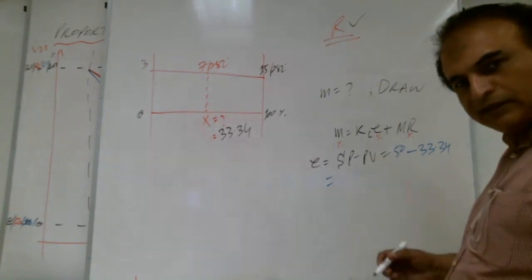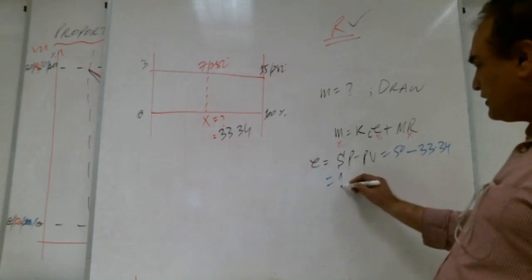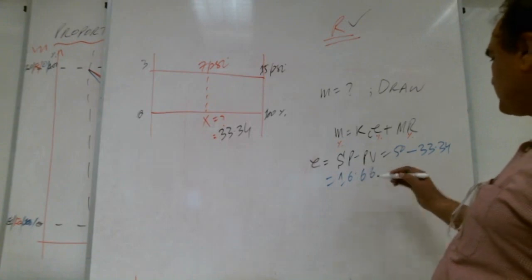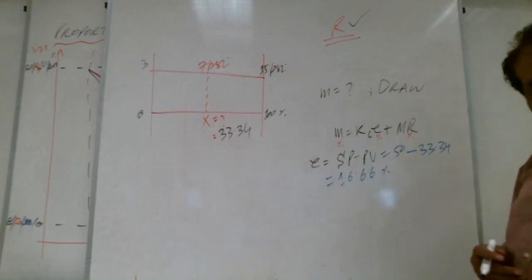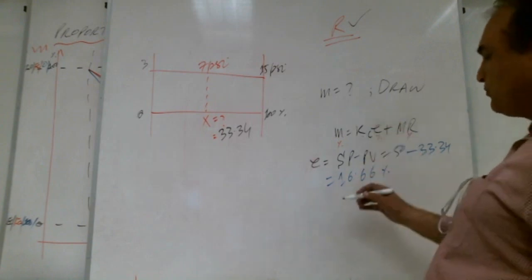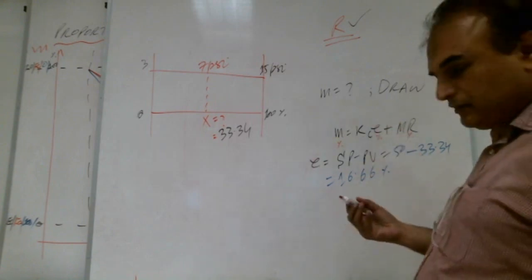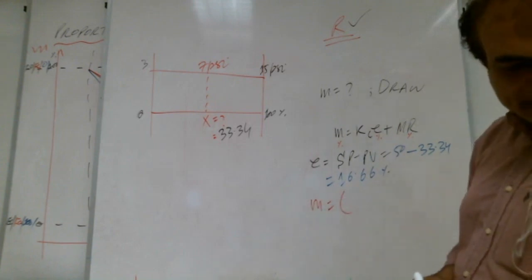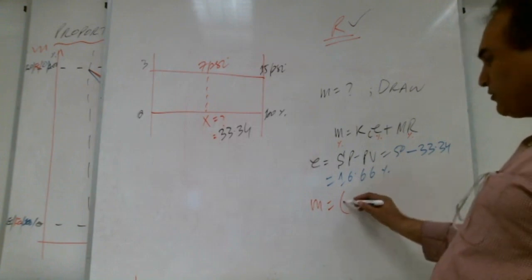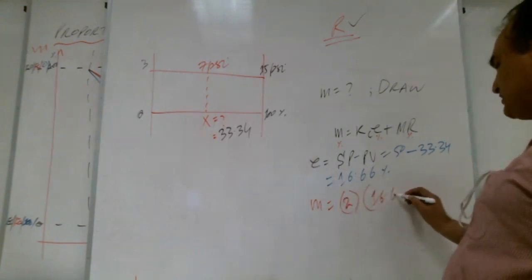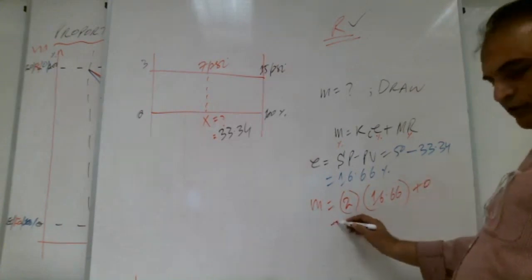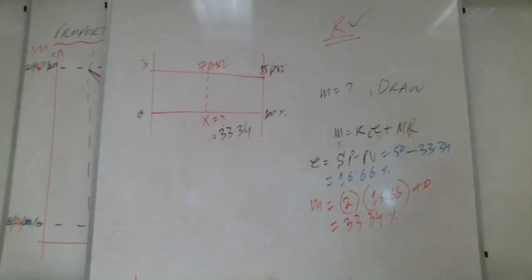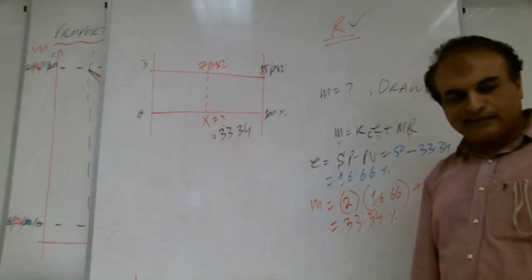Lot of brothers are writing 16.66%. This is the error, 16.66%. So we put it in the output formula here. Output is equal to Kc. How much Kc, Shabab? Kc was how much? 2. Very good. Error 16.66. MR is not given, we take it 0. So how much is the output? 33.34%. Very good.